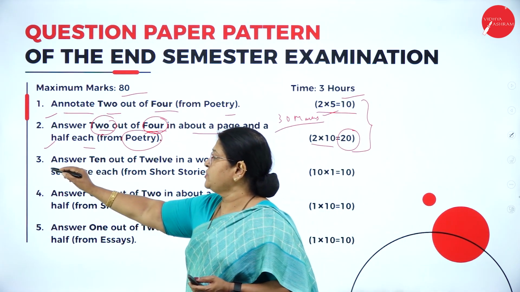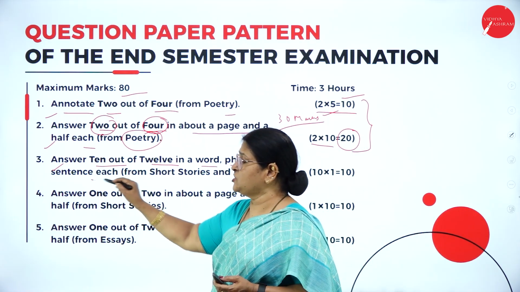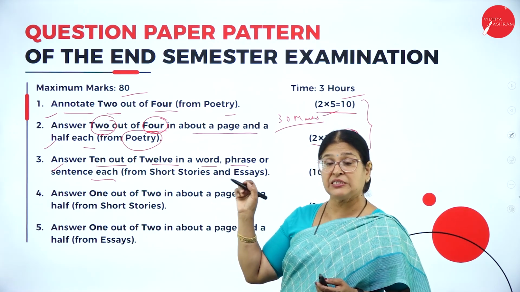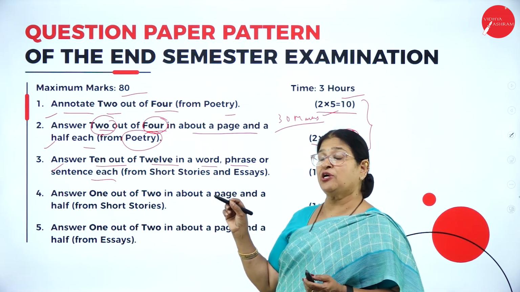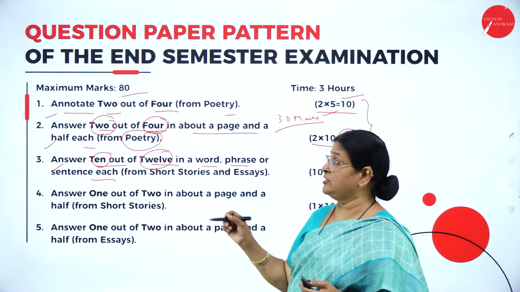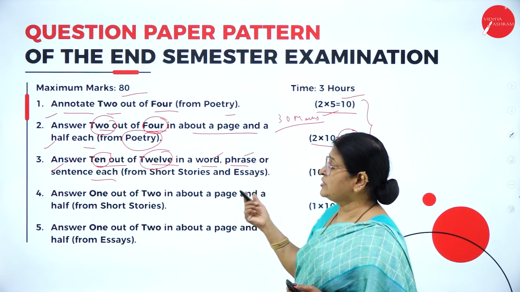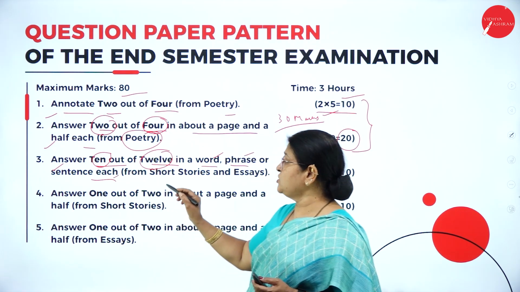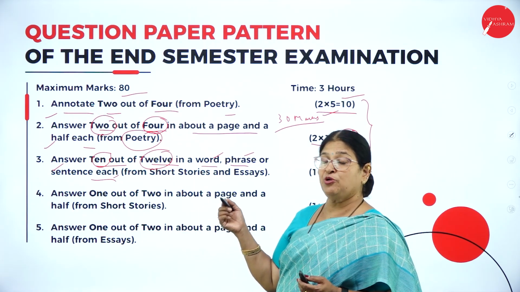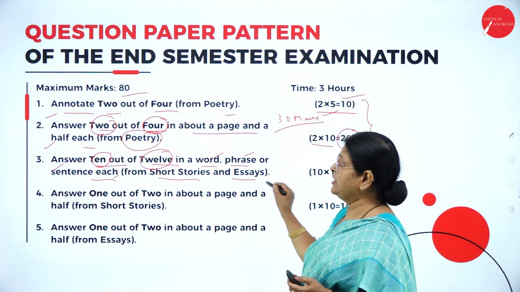Moving on to the third question. Answer 10 out of 12 in a word, phrase or sentence each. So in this particular part of your question paper, the third question, you have to answer any 10 out of 12. But in what way do you have to answer? Either in a word, a one word answer, or a phrase, a set of words, or a sentence, a group of words. Each includes which part of your syllabus? From unit 1, unit 2 and unit 3, that is from poems, short stories and essays.